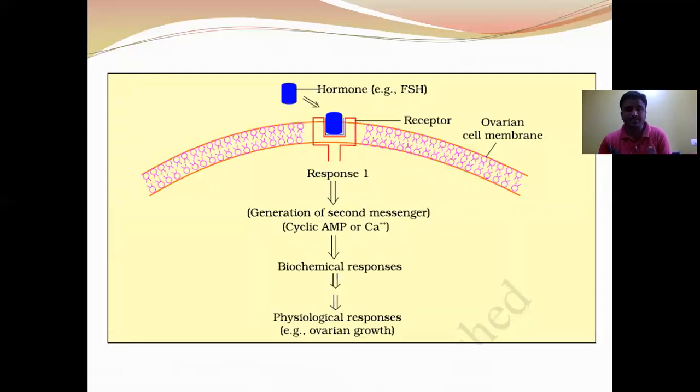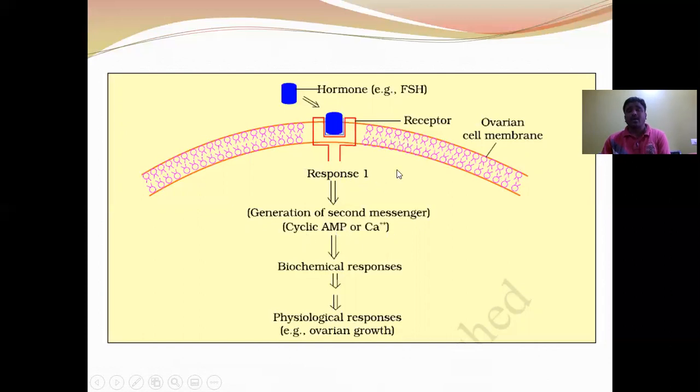Here you can see FSH is a protein hormone or peptide hormone that cannot bind with an intracellular receptor because it is a water soluble hormone. So it binds with the membrane bound receptor. When the hormone binds with the membrane bound receptor, that results in the hormone receptor complex, and this hormone receptor complex induces the G protein, which is present in the plasma membrane. The G protein induces the formation of cyclic AMP.